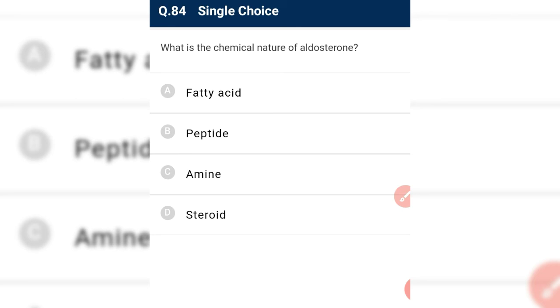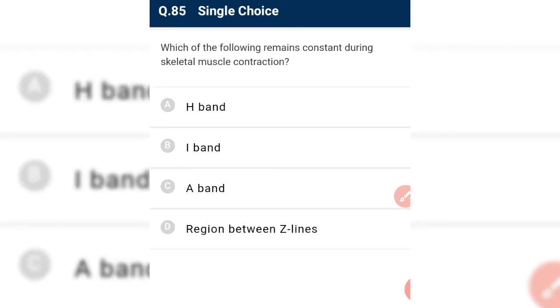What is the chemical nature of aldosterone? See, aldosterone is a steroidal hormone. Which of the following remains constant during skeletal muscle contraction? A band remains constant. What is A band? A band is a region where myosin is present. It doesn't matter whether actin is present or not.